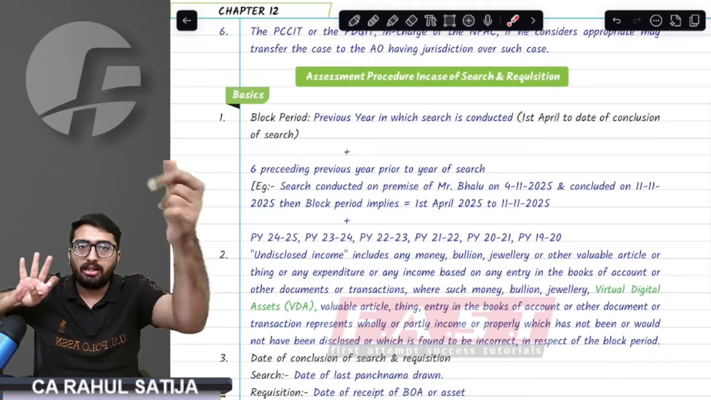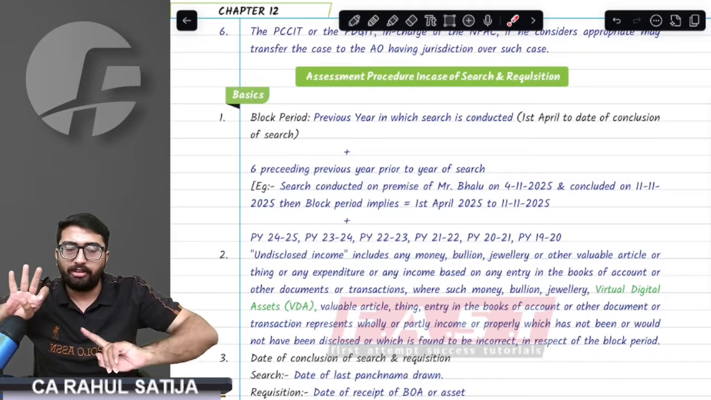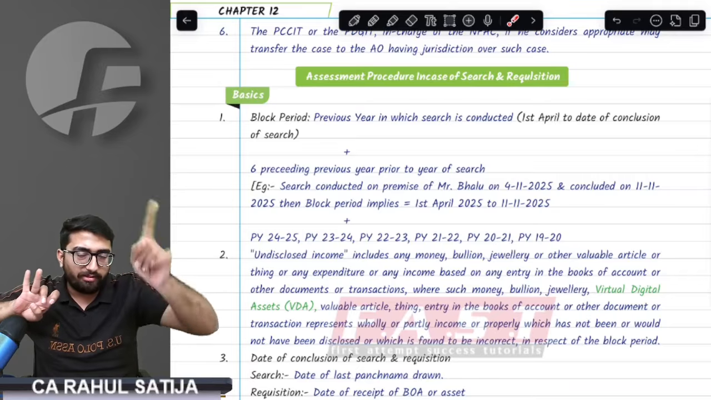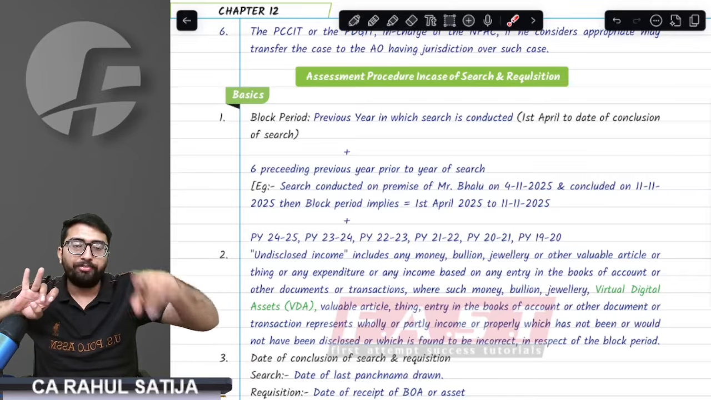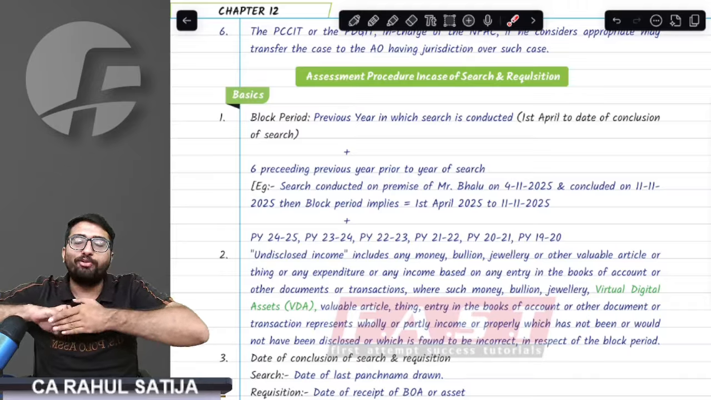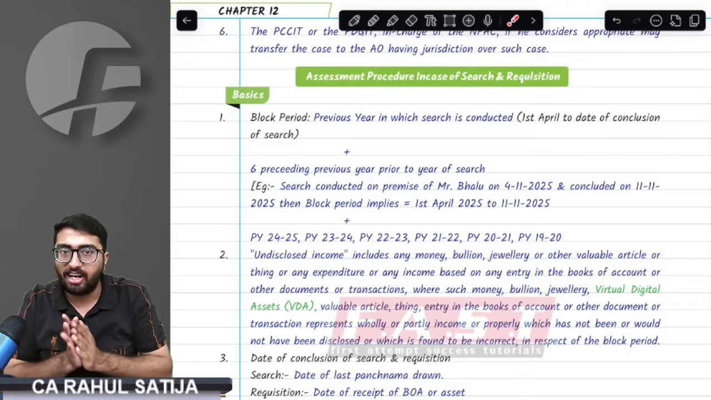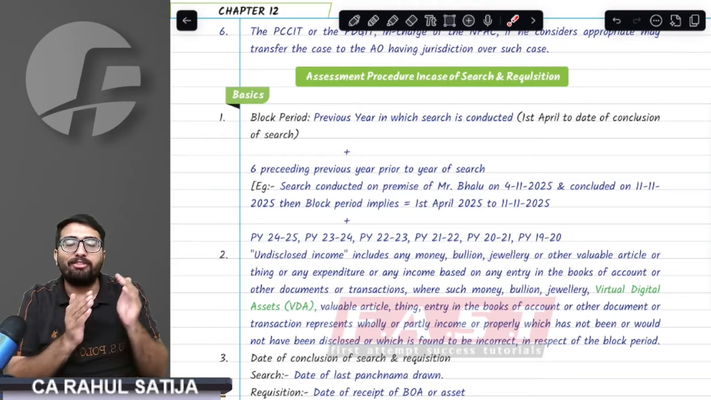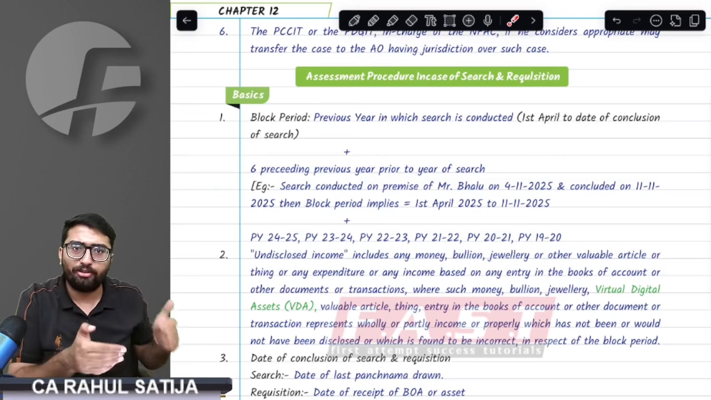First was the computer-based assessment, that is intimation under 143(1). Second was scrutiny under 143(2) or 143(3). Third was 144. Fourth was income escaping assessment under 147. And now we have block assessment, that is Chapter 14B assessment, based on Chapter 14.